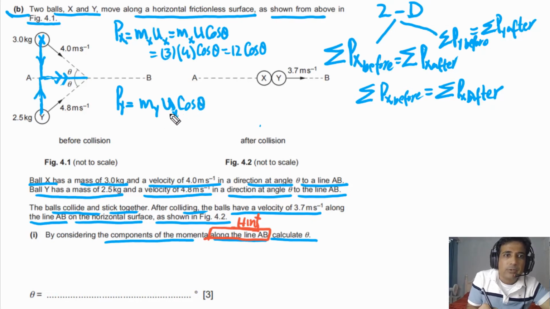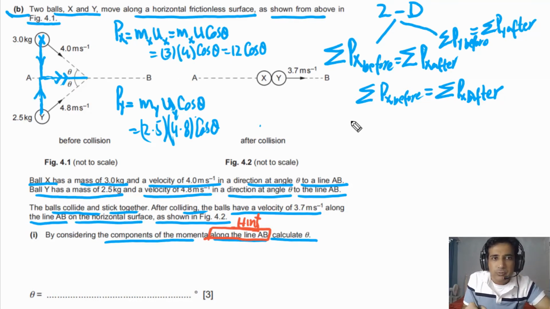Now in this case, mass of Y is 2.5, and the velocity of Y is 4.8 cosine of theta. So this is the momentum before.